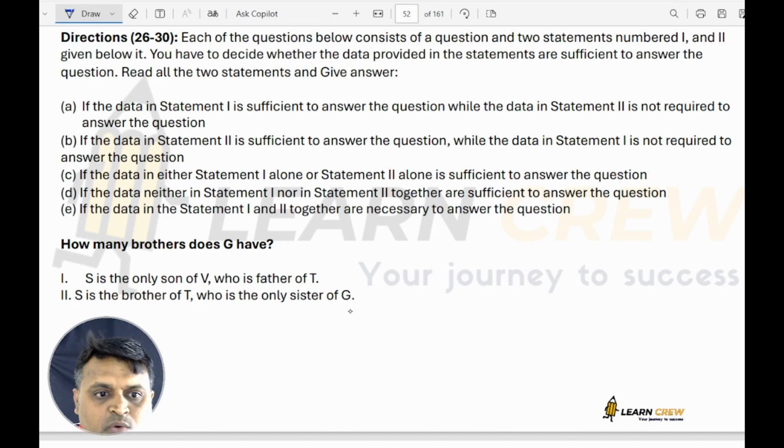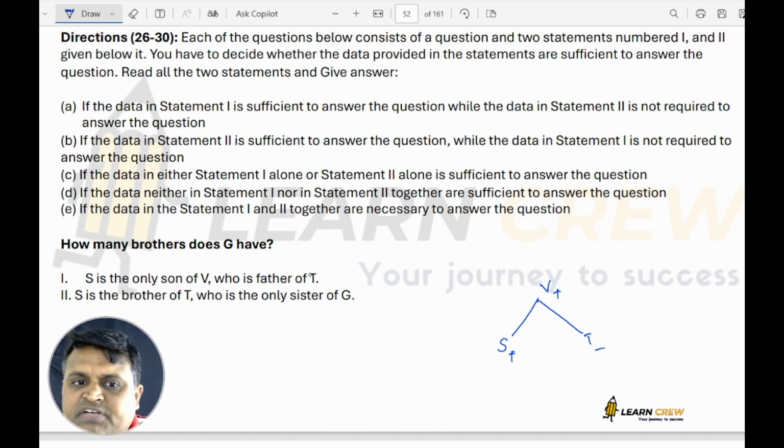S is the only son of V. Who is the father of T? Means T is not the son, T is the daughter. So now how many brothers does G have? About G, nothing has been mentioned in the first statement. So I am also taking the second statement.